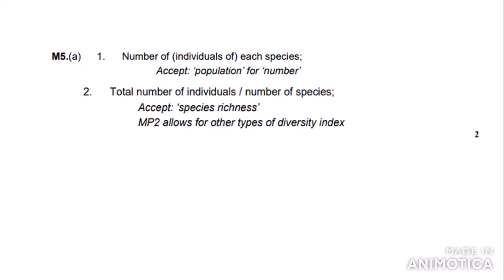To look at the mark scheme, number of individuals of each species, it accepts population for number, so you can write the population of each species. And the second marking point is the total number of individuals / number of species, which we wrote also. And it also accepts species richness.